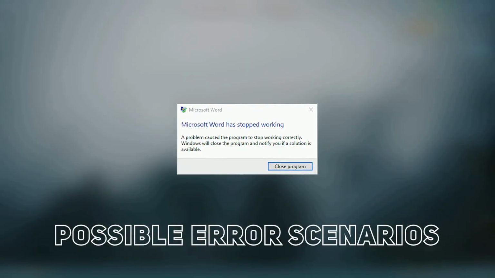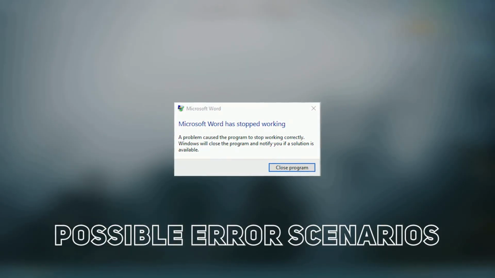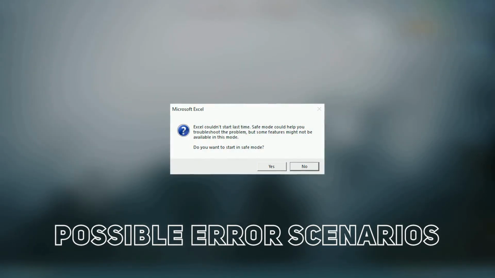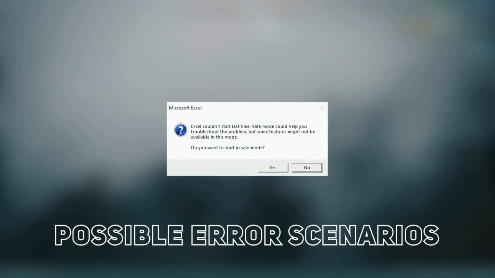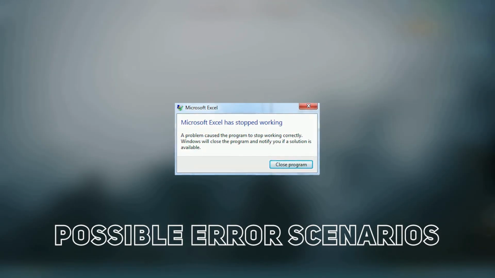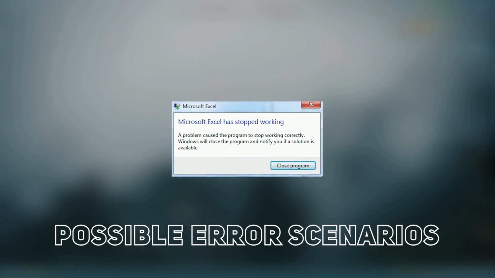Experiencing crashes when starting Word, Excel, or PowerPoint in Microsoft Office? This frustrating issue can halt your productivity and waste valuable time. Crashing issues in Microsoft Office applications can be caused by various factors, including corrupted files, conflicting add-ins, or outdated software.